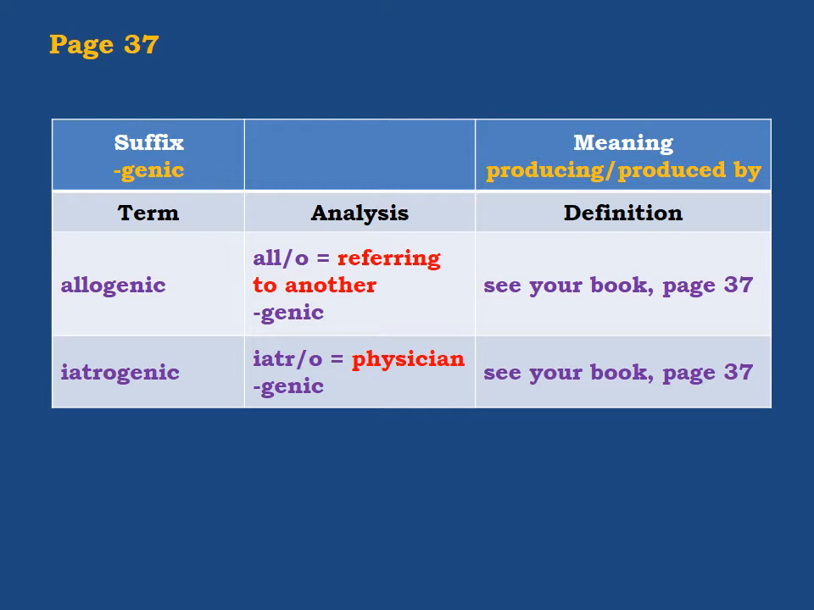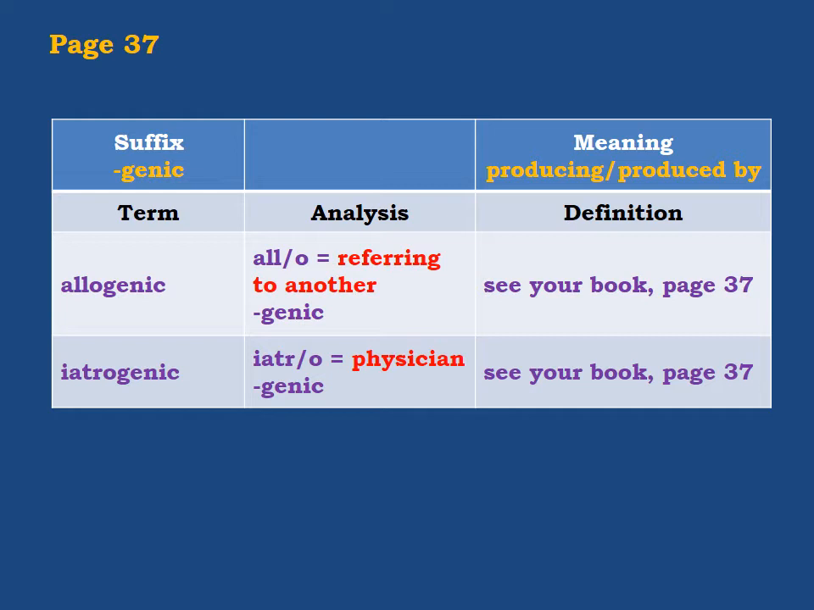The first term we have is allogenic. Allo is a root meaning referring to another, and we will explain that when we come to the meaning. If you remember, last time I told you whenever we start a new lesson, you keep your books beside you because we sometimes need to refer to them. Sometimes I don't write the full meaning here, or if it is not clear, we can go to the book and explain it. Now you go to your books, page 37, allogenic, which is at the bottom of the page.